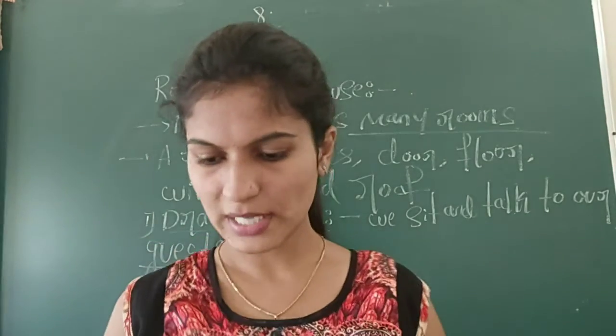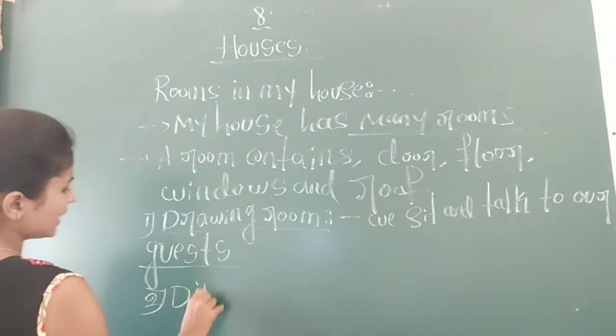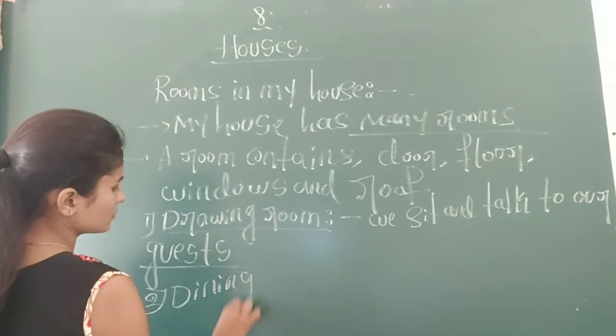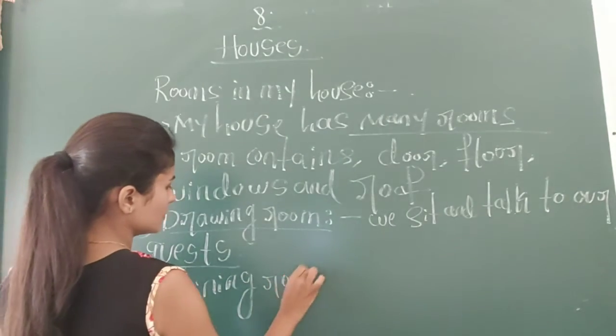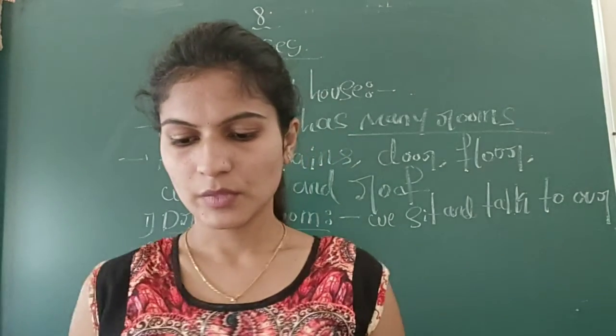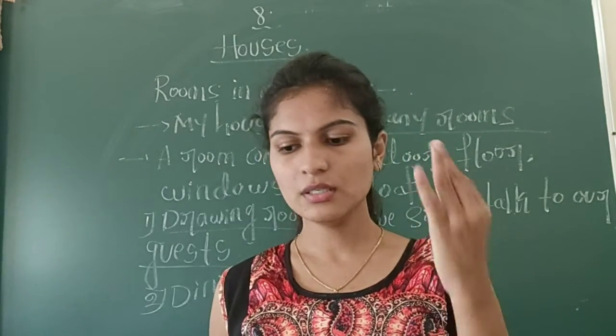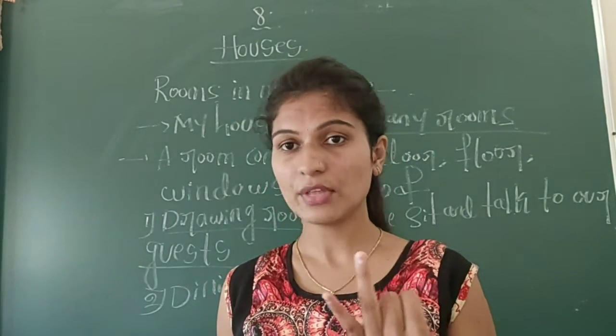Now the second room is the dining room. Which kind of room is this? What do we do here in the dining room? We eat breakfast, lunch and dinner in the dining room.